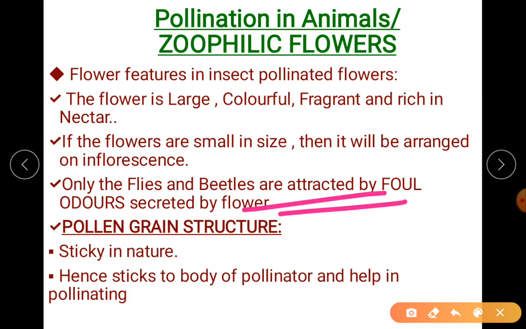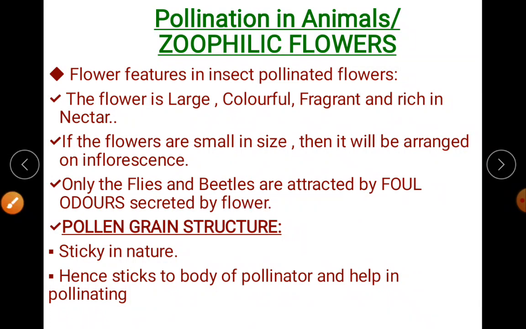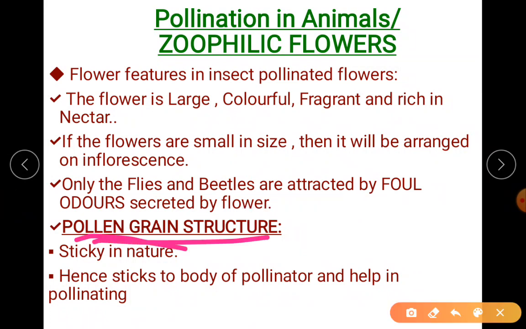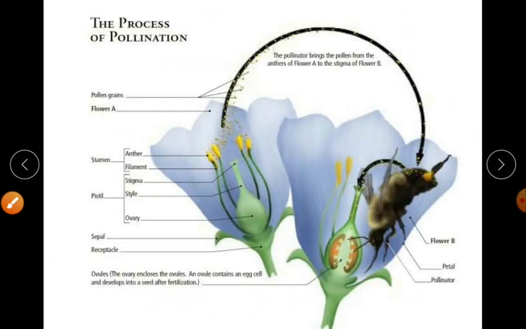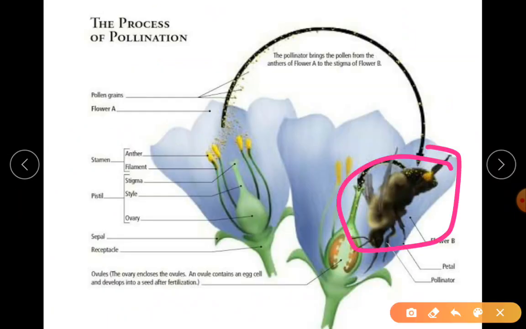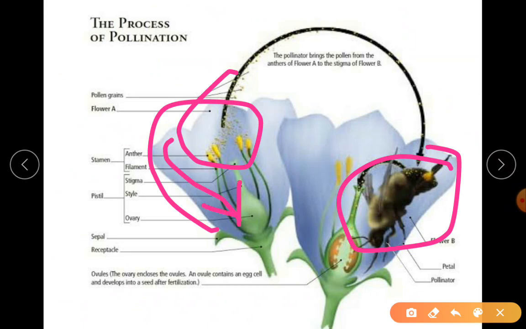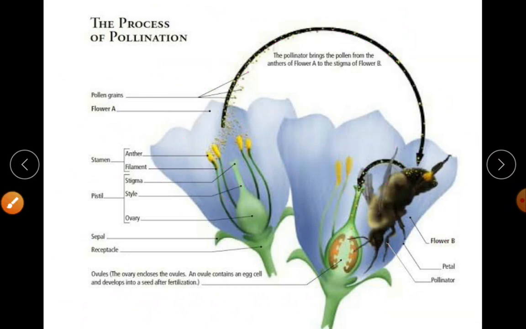Those are your pollinators. Coming to the next, pollen grain structure: it is sticky in nature. That is the only important feature; it sticks to the body of the pollinator and ultimately pollinates the flower. You can see this bee was first pollinating this flower. It had only come to collect the nectar and the pollen grains. When it came to the next flower, you can see how its body touches the stigma and helps in the pollination process.